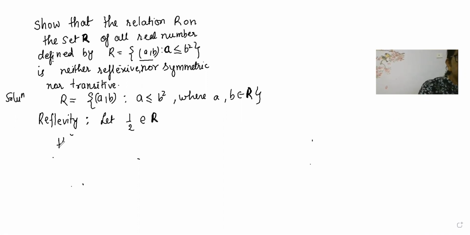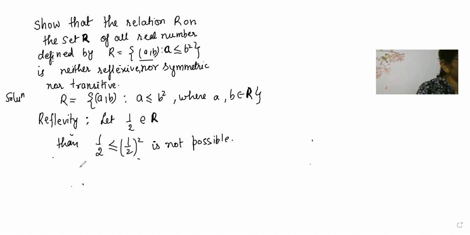So this is belonging to R. Then 1 by 2 is greater than or equal to (1 by 2) square is not possible. Therefore, (1 by 2, 1 by 2) does not belong to the relation.